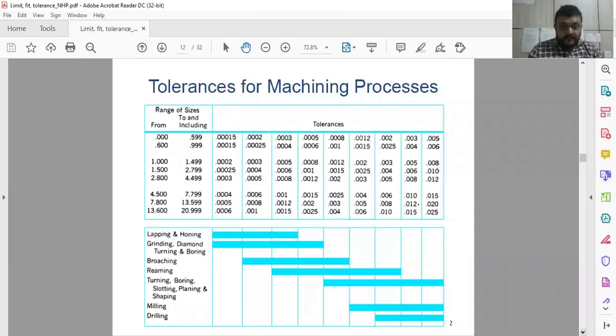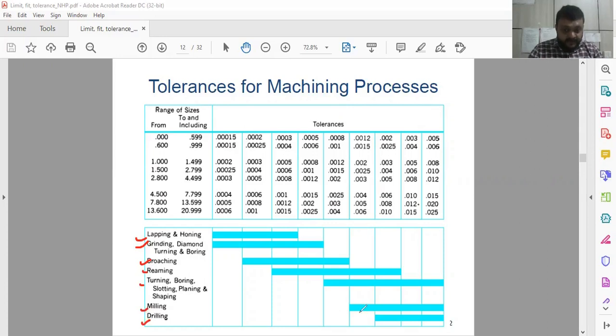Now here you can see some machining processes, the range of sizes from and to, including the notation and dimensions. And what are the different kinds of tolerances? You have to see here: lapping or honing operations, diamond turning or boring operations, then broaching operations, reaming operation, turning, grinding, slotting operation, milling operation, and drilling operation. The last one is drilling operation.